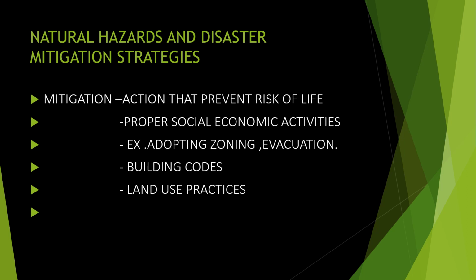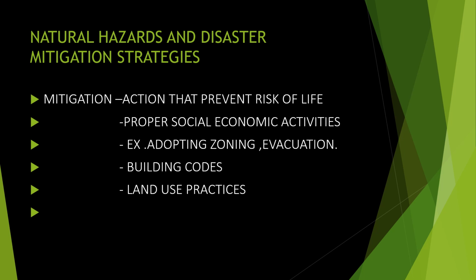Evacuation means we have to make the people move away from that area. That is what we call evacuation, and that is another type of method. If there is an earthquake, we evacuate the people. If there is a fire, we evacuate the people. Next is building codes. For building flats and all, there are rules and regulations for the areas. It should not be too near the river areas, and it should not be in hilly areas. There is a lot of codes related to it. Such codes are used to prevent related problems.